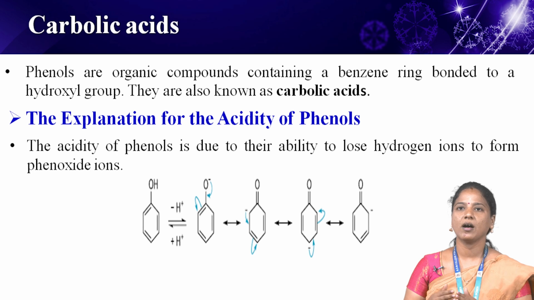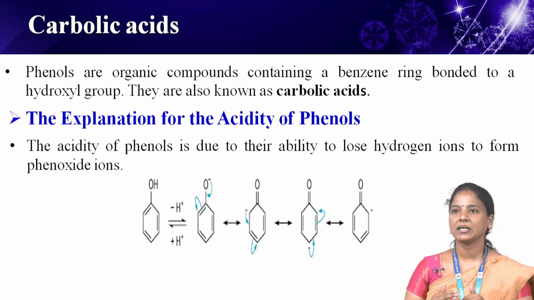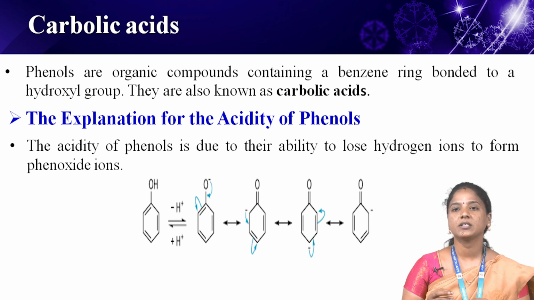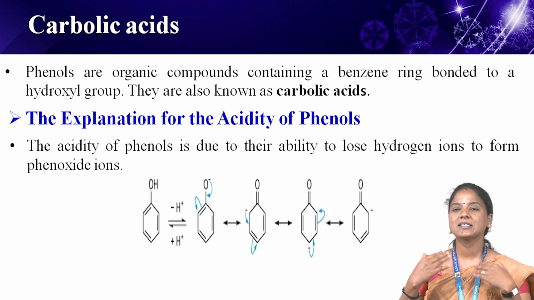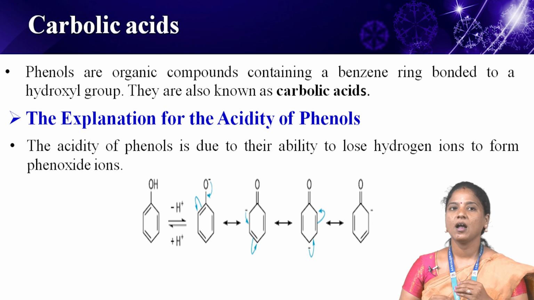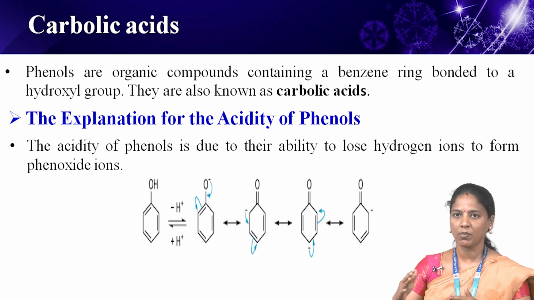Next one, carbolic acid. Phenols are organic compounds containing a benzene ring bonded to a hydroxyl group. They are also known as carbolic acids. Phenols react with active metals like sodium and potassium to form phenoxide. These reactions of phenols with metals indicate their acidic nature. Phenols react with aqueous sodium hydroxide to produce phenoxide ion. This indicates that the acidity of phenols is higher in comparison to alcohols and water molecules.